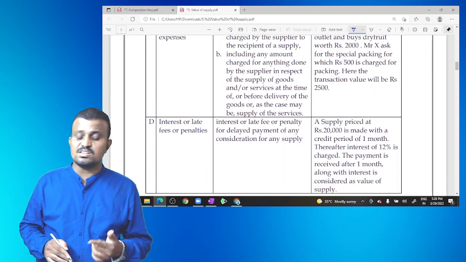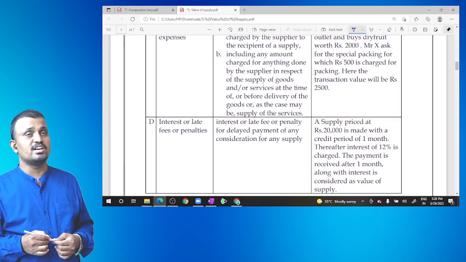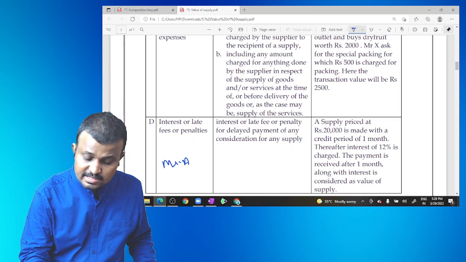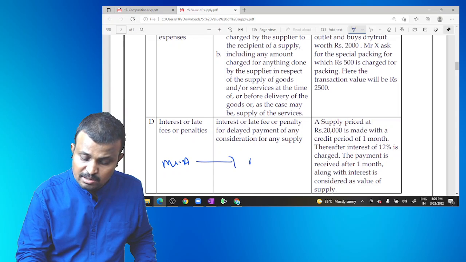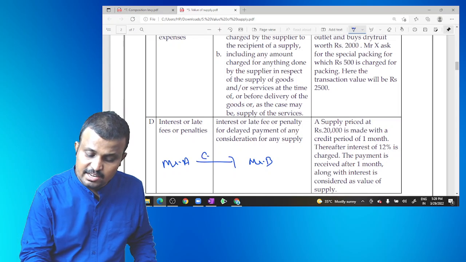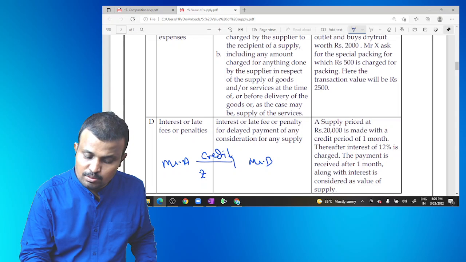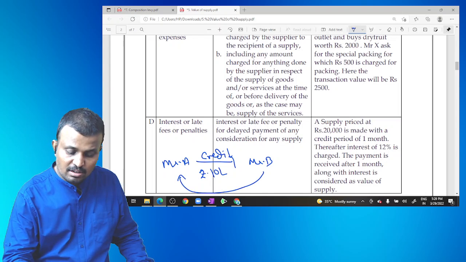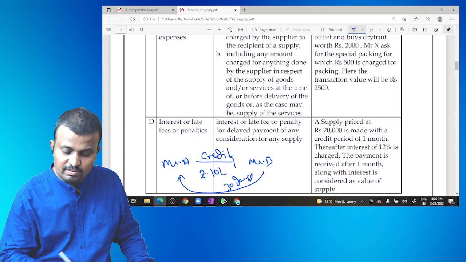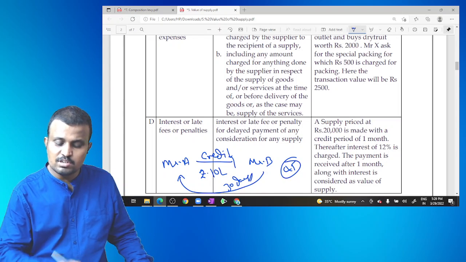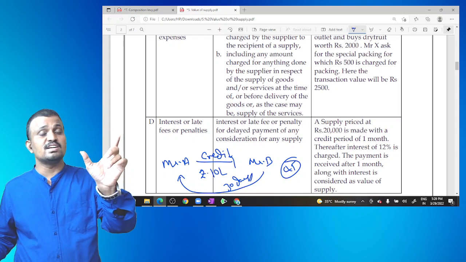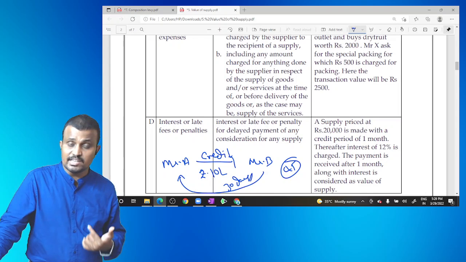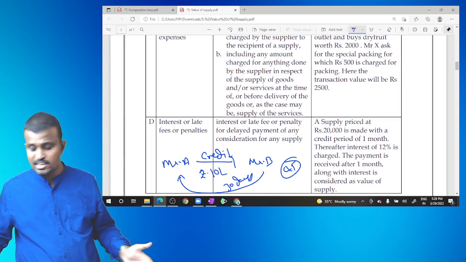Next, interest or late fee. For example, Mr. A sells the product to Mr. B on credit for rupees 10 lakh, and B agreed to make the payment within 30 days, but he pays the amount within 45 days. Then for that excess period of 15 days, Mr. A has a right to collect interest if it is stated in the agreement.